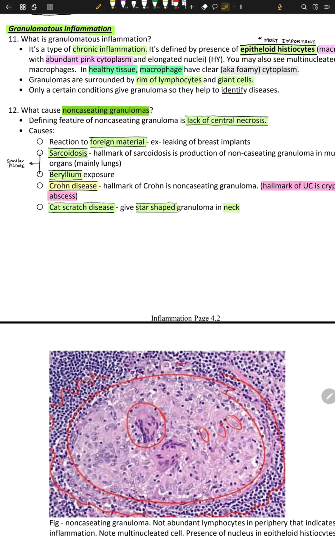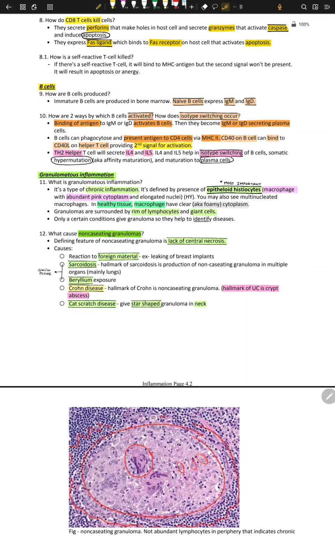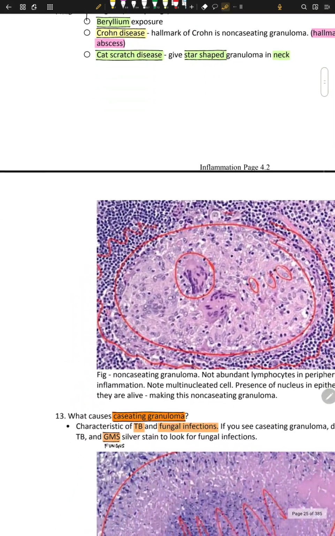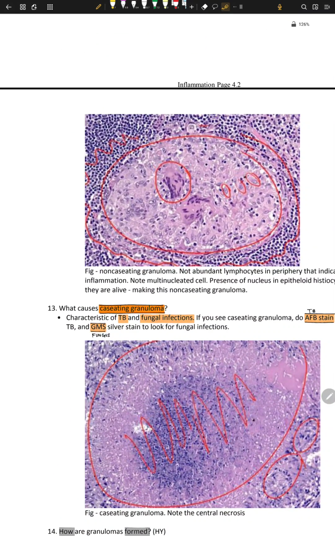Okay, and granulomas can be divided into caseating or non-caseating. So let's talk about non-caseating. The defining feature of non-caseating granuloma is lack of central necrosis. So if in the center there is no necrosis, if the center is okay, they are non-caseating, non-cheesy. If the center is messed up, if the center has necrosis, they are cheesy. They are cheesy necrosis. They are caseating granuloma.